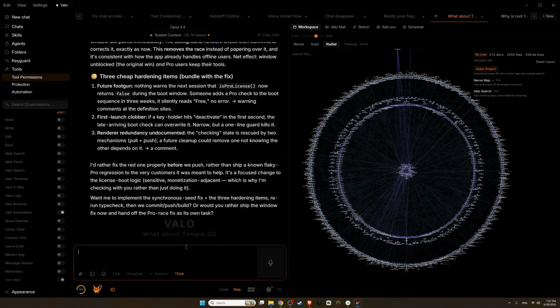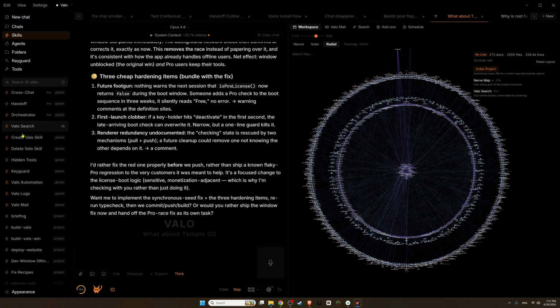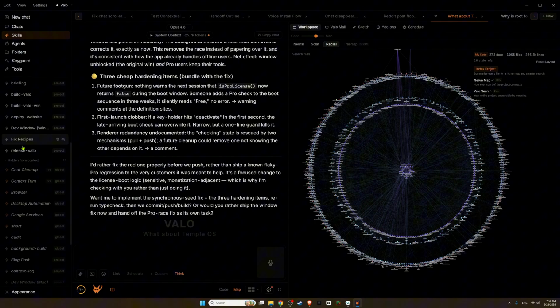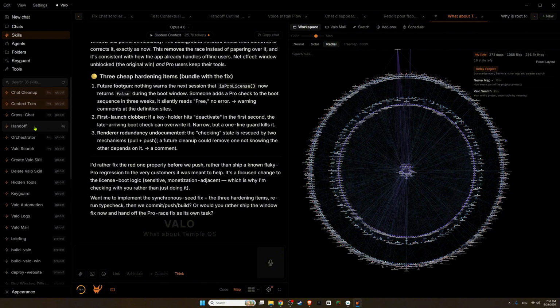So Valo gives you the option of context control. For example, if you don't want some skill in the context, you can hide it. For example, chat cleanup or context trim. I'm not using it recently, so I can just hide it from context by clicking this button. You see it says hide from context. Claude thinks sharper with a clear desk. Why is that? Because you are not sending those instructions every turn.